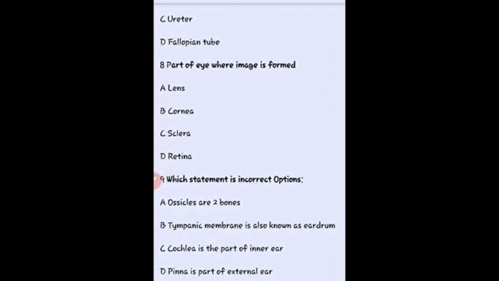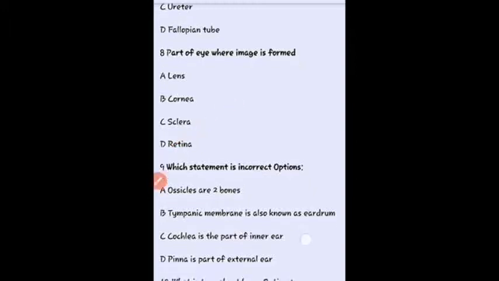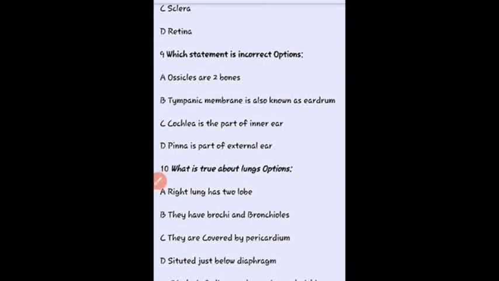Next question, part of the eye where the image is formed. So here the right answer is retina. Okay, next question, which statement is the incorrect option? So here, ossicles are 2 bones, it is the wrong statement, because ossicles are 3 bones.